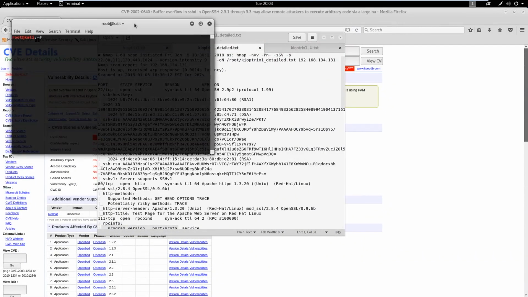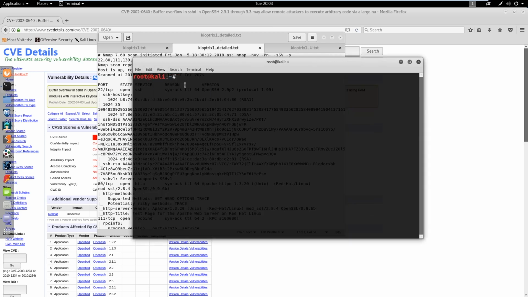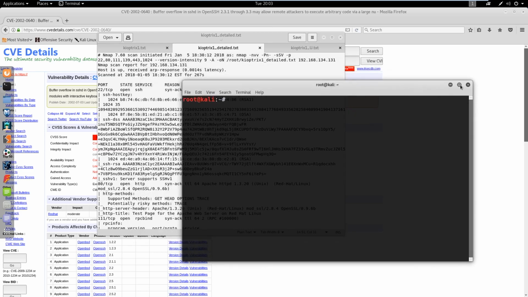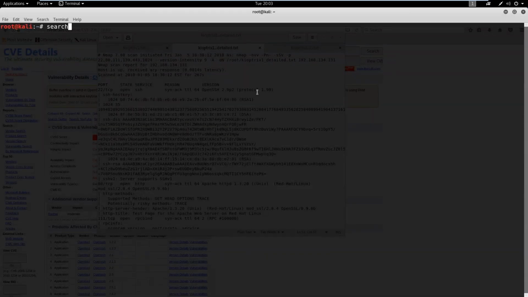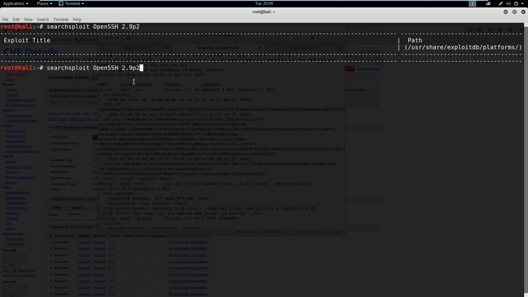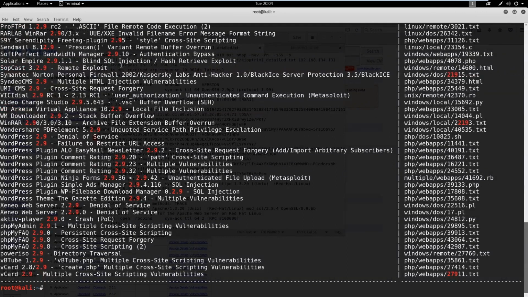So if we come into here, and I'm going to make this bigger so you guys can see it. We want to do a few things, we can look at a search exploit. And what that does is it basically just scans for any type of vulnerability or exploit. I like to search full first. You're likely not going to find anything. Sometimes you might want to take out OpenSSH, try to search a version. The less information you put, the more likely you're going to get other things thrown in here.